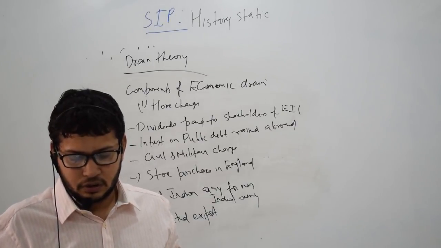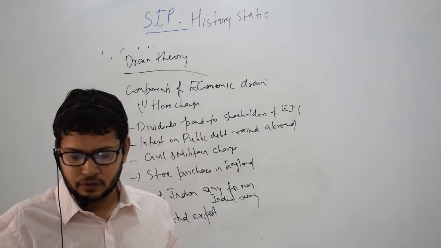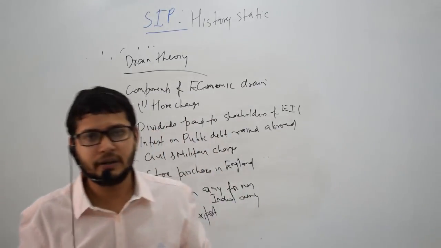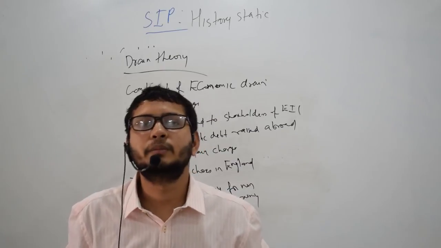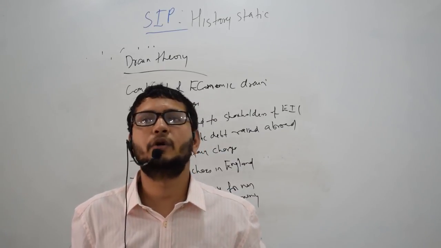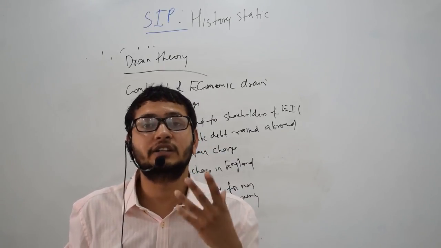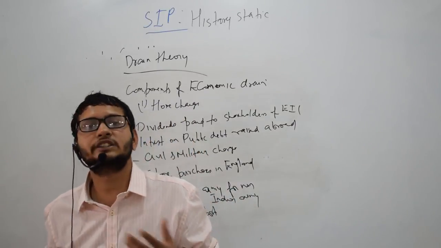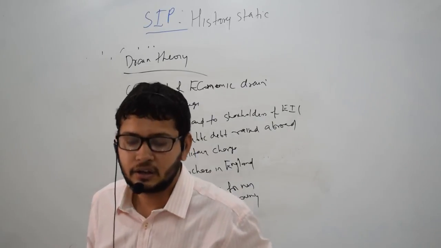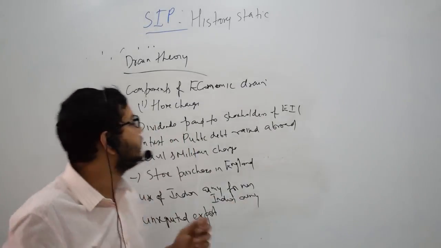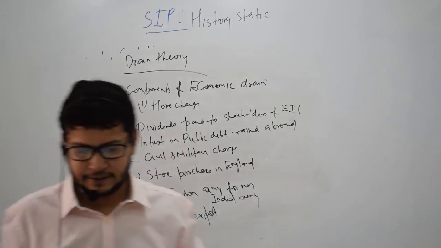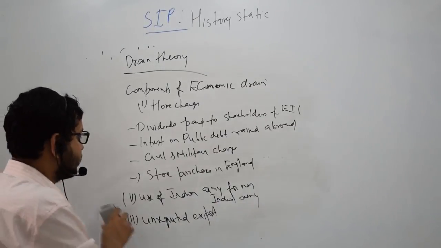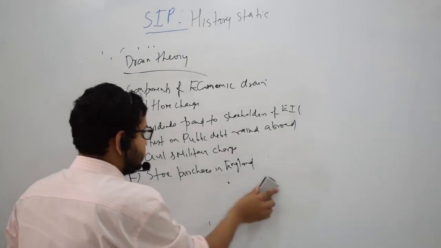So what were the consequences of economic drain? As we discussed earlier, it prevented investment in India, and it prevented modernization and industrialization of India. It was the reason for massive poverty in India. So this ends the economic drain theory. Let's move to the next topic, which is commercialization of agriculture.